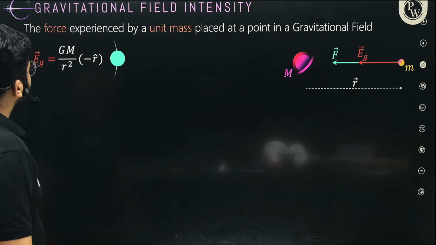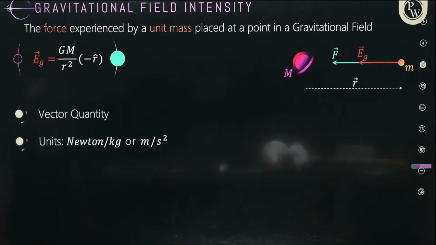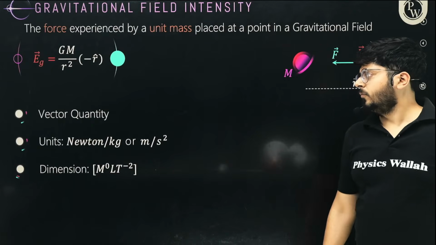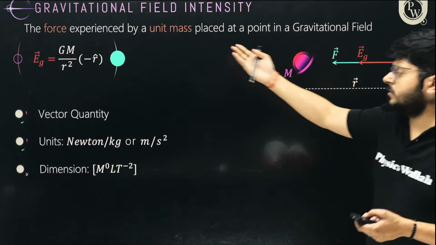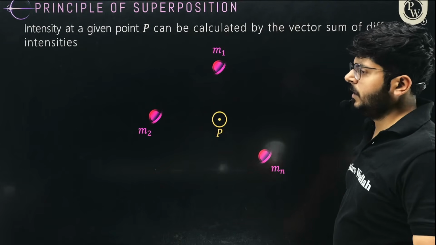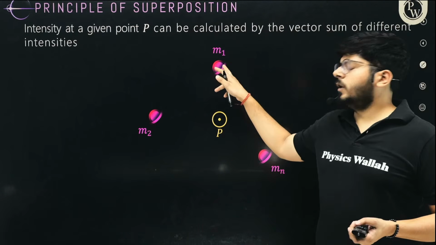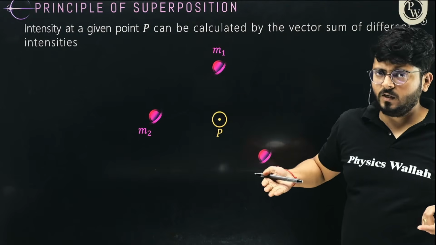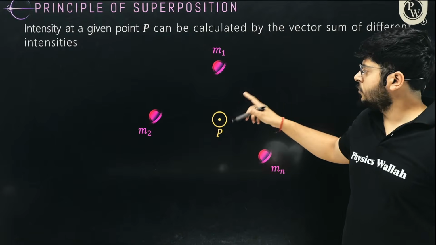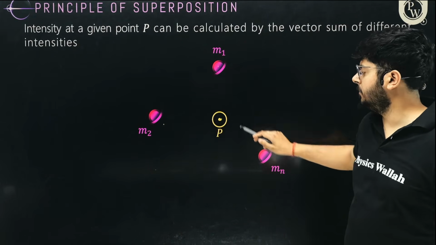Okay, so this is the next idea, gravitational field intensity we have discussed. Again, it's a vector quantity. Force per unit mass is again a vector quantity, right? Force itself is a vector, so force per unit mass is also another vector, right? So the principle of superposition is also very clear: if you have to figure out the intensity of gravitation, which is a vector quantity, there are a lot of masses, they all are creating the gravitational field, right? So at this place, the gravitational field intensity is due to all the masses, right?